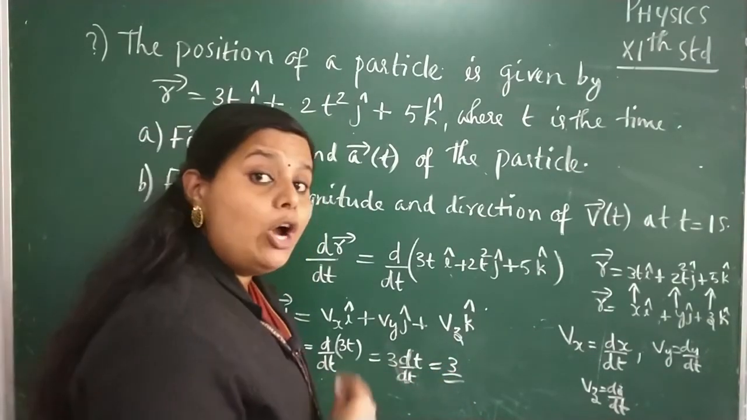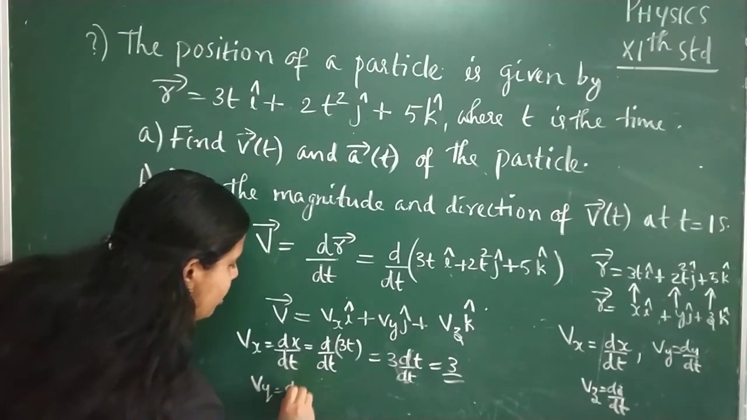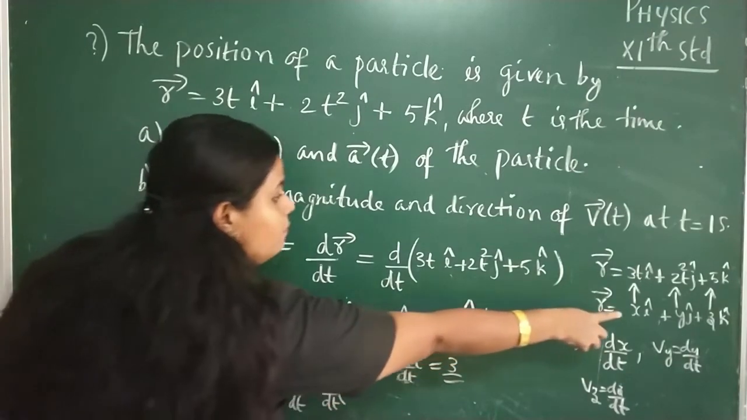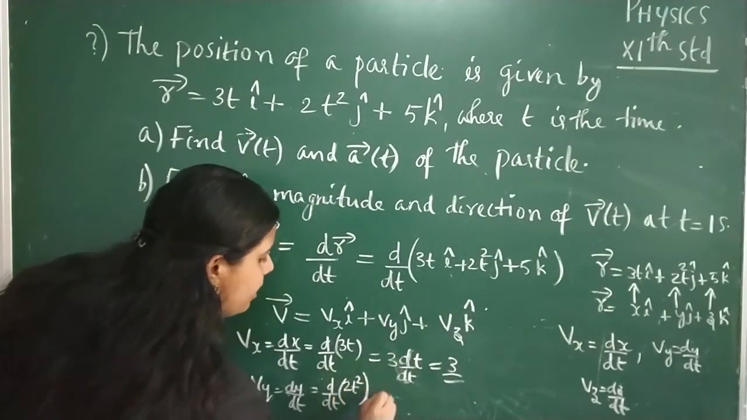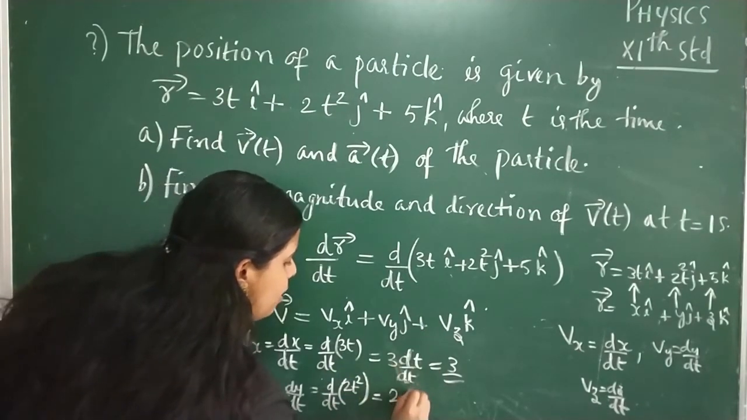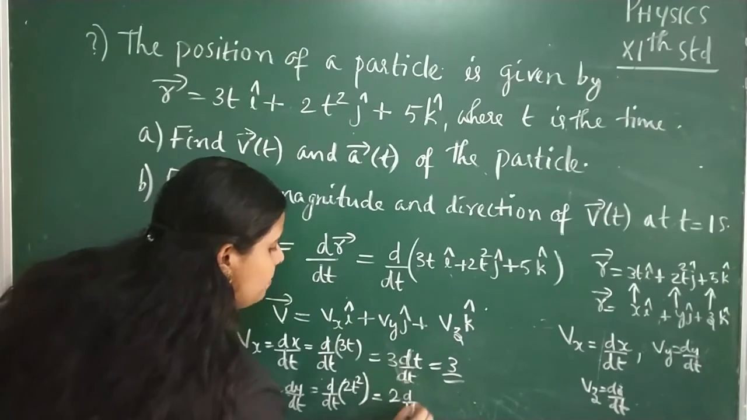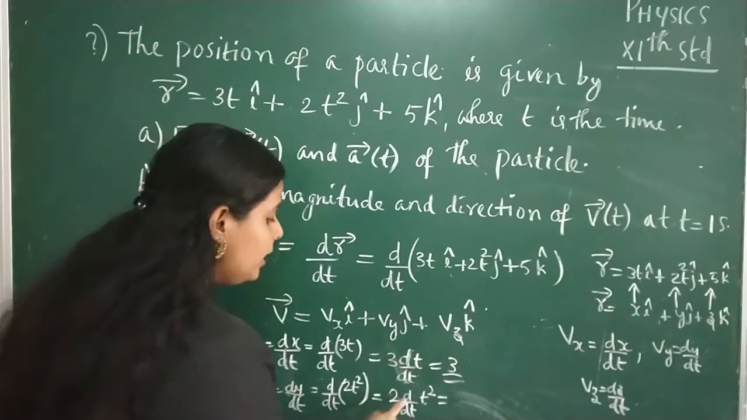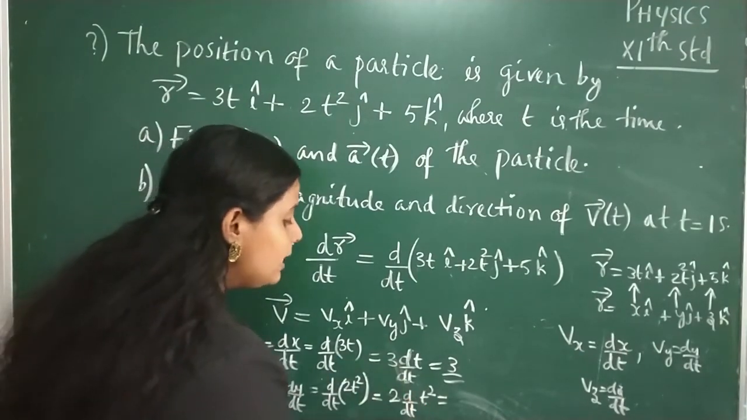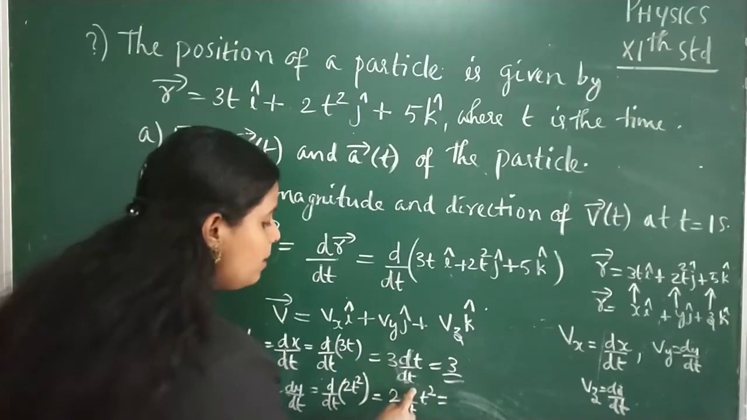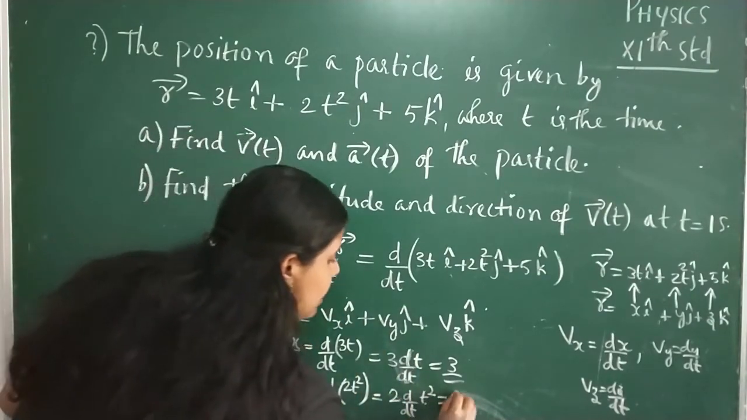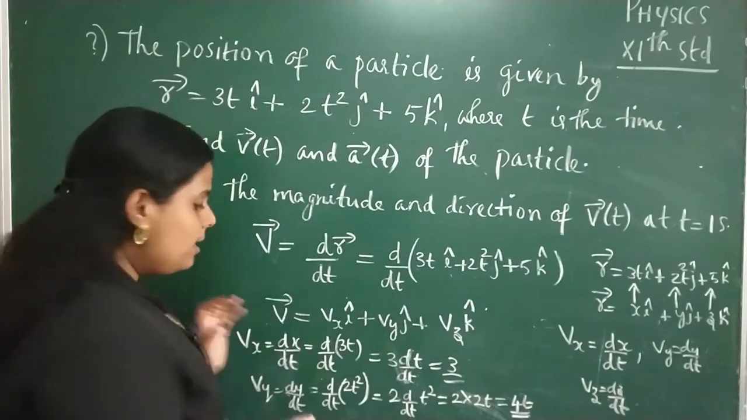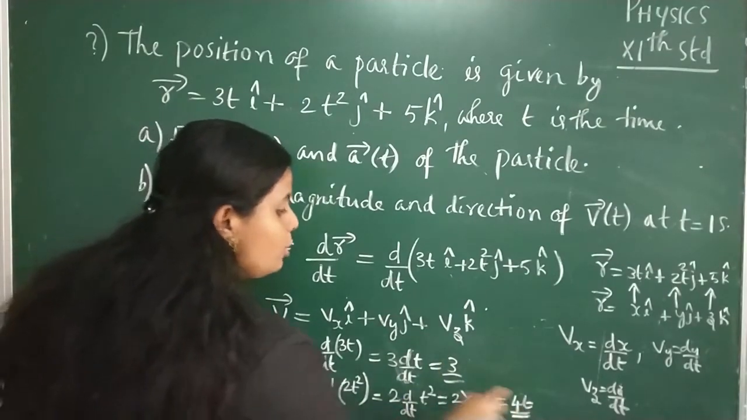Now what about Vy? Vy is equal to dy by dt, that is d by dt of y, which is 2t square. Here 2 is a constant, so we can take it outside of this derivative. So 2 into d by dt of t square. We know that d by dx of x square is 2x, so d by dt of t square is 2t. So the answer will be 2 into 2t, that is equal to 4t. Clear? So Vx is equal to 3 and Vy is equal to 4t.